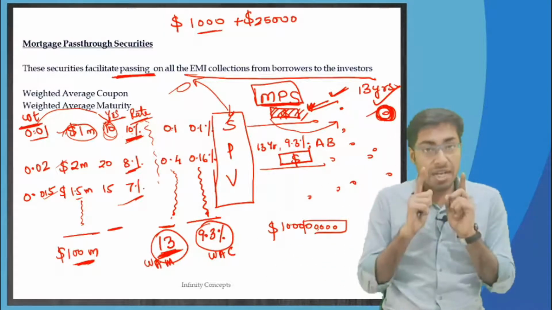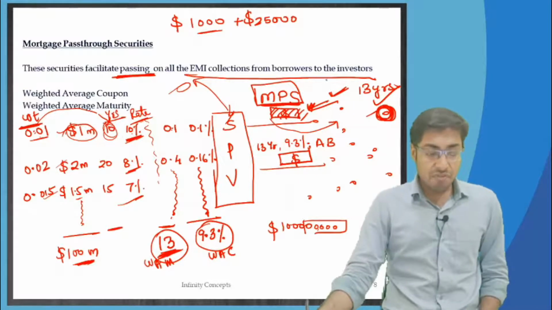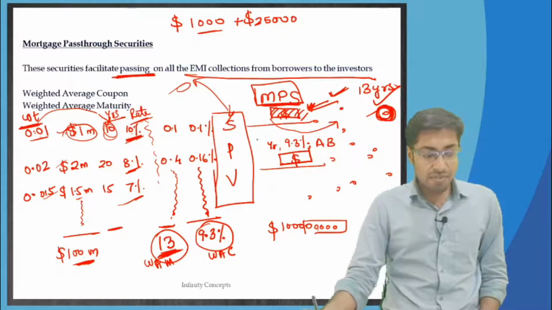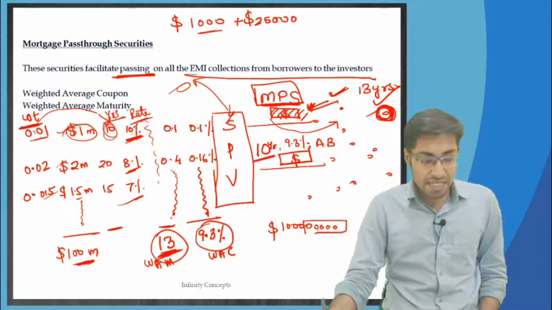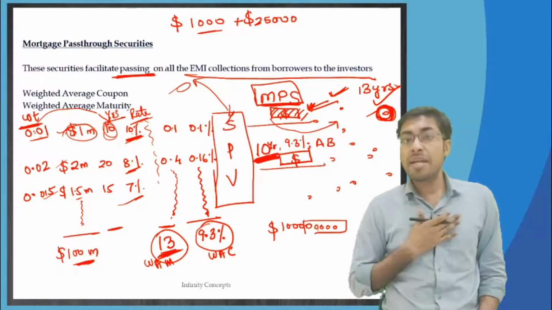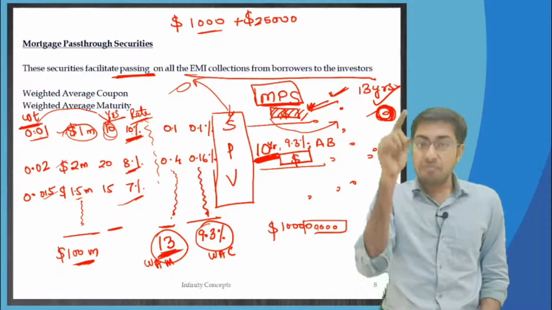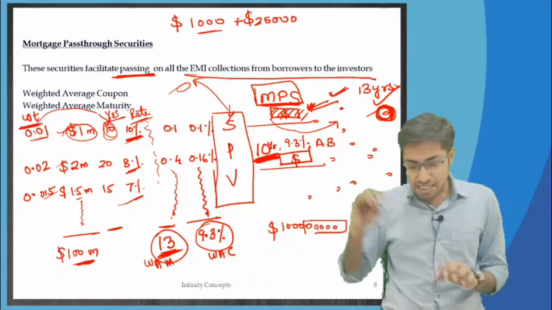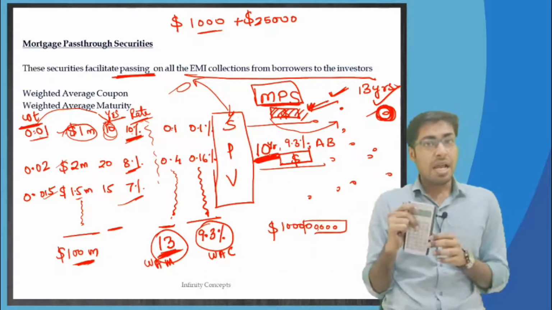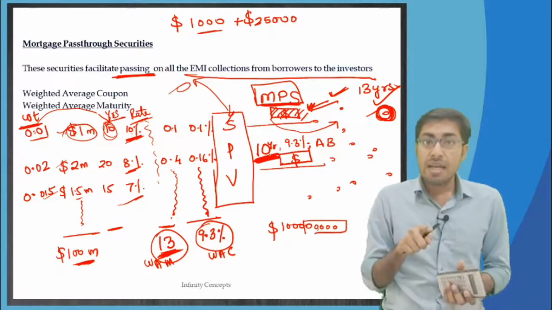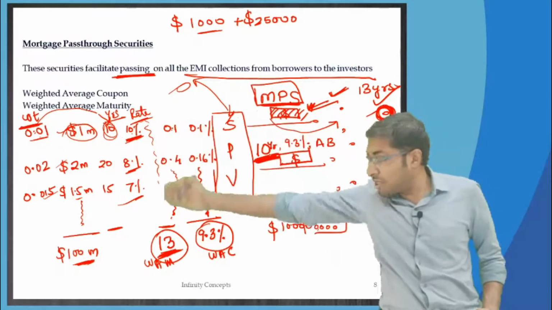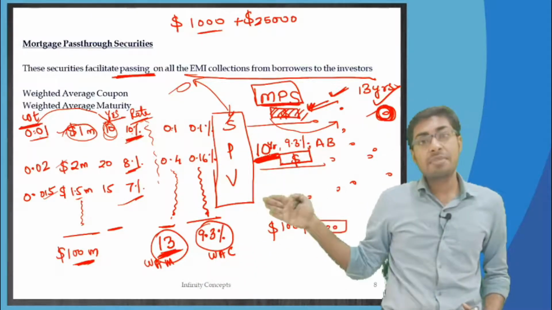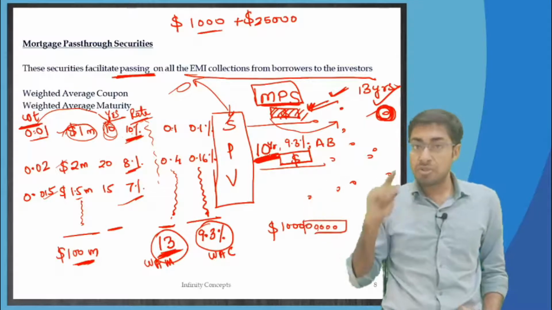And therefore what I smartly do is that instead of giving these securities at 13 years, I am going to give them at 10 years only. Correct? What am I doing? I am forecasting. Even though weighted average maturity has come out to 13 years on the calculator, I am further forecasting at what rate these people are going to do the prepayments to the SPV, and therefore within how much time they are really going to give back the amount. So that is the forecast.